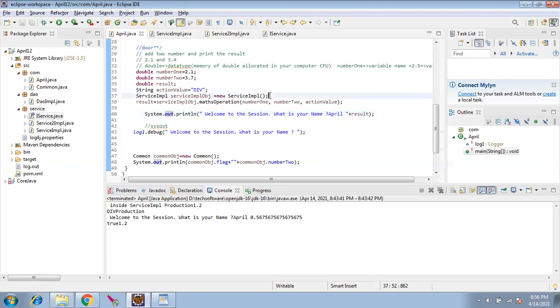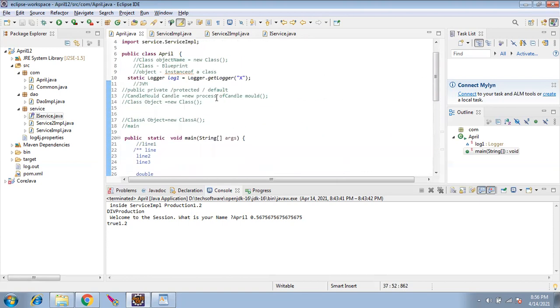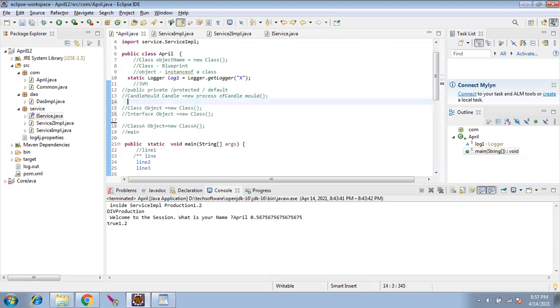Now I'll tell you. In day one, I said class object equal to new class. I said that I'll tell something else in a few more classes, correct? If you had followed me that day, I said that for now you remember class equal to new class. Later I'll tell something else equal to new class. Now I'm telling instead of class, it should be interface. These are the two important things you have to remember throughout your life in Java.